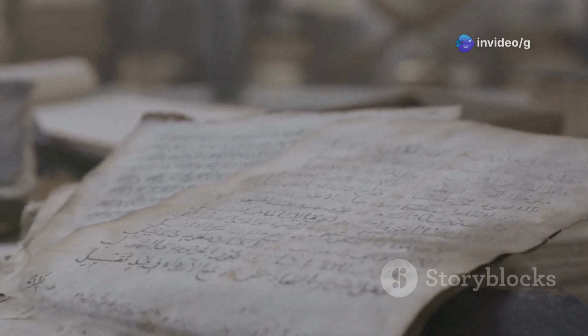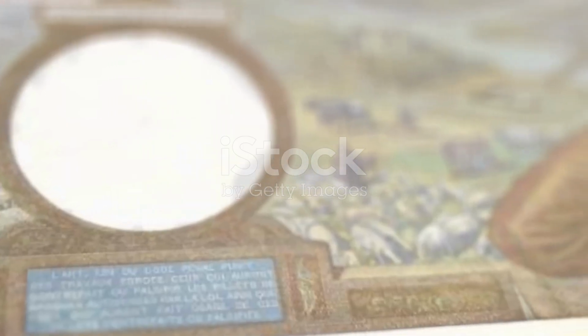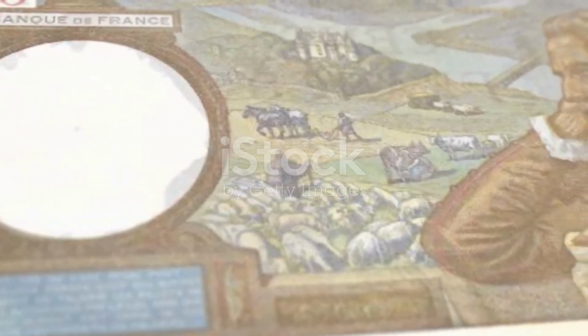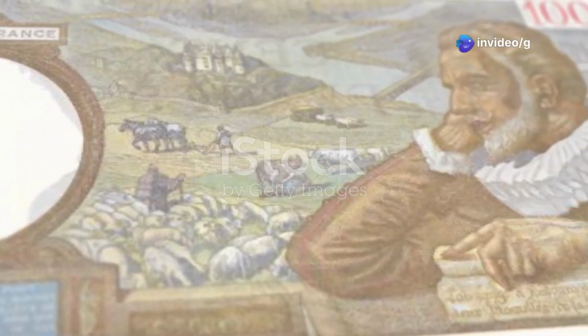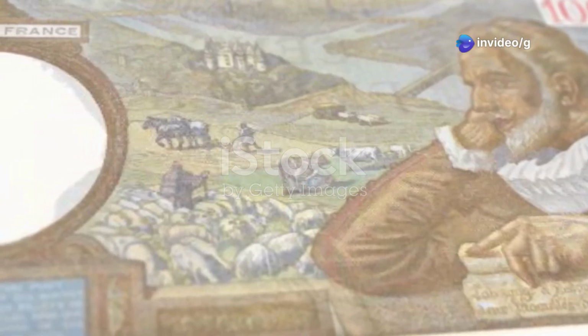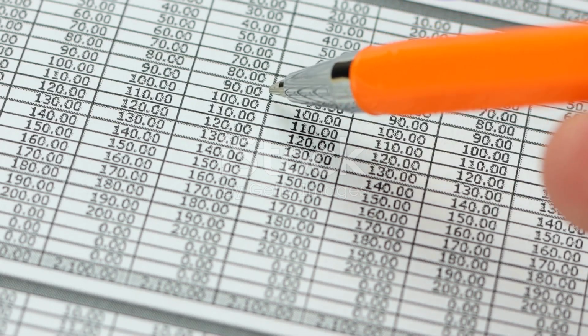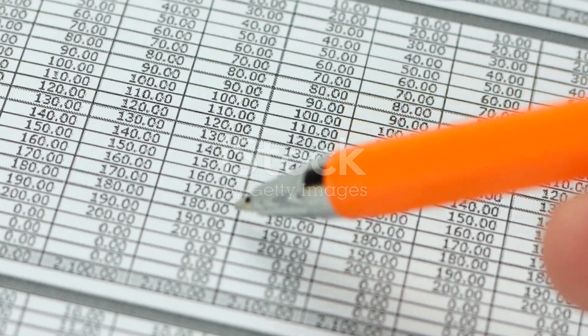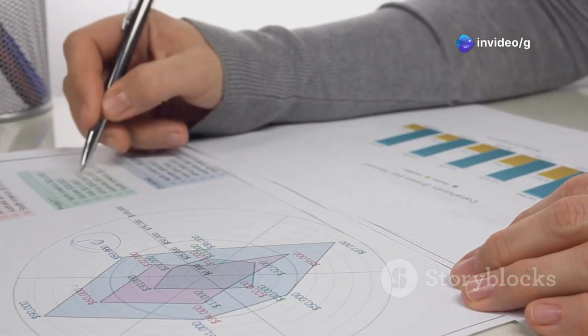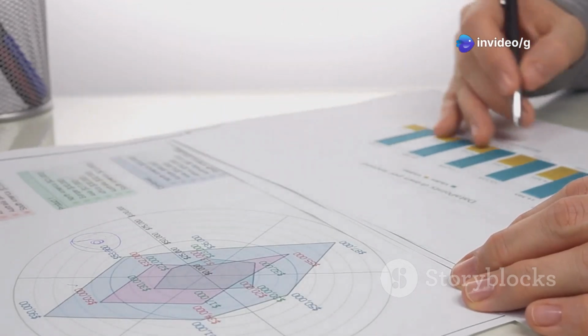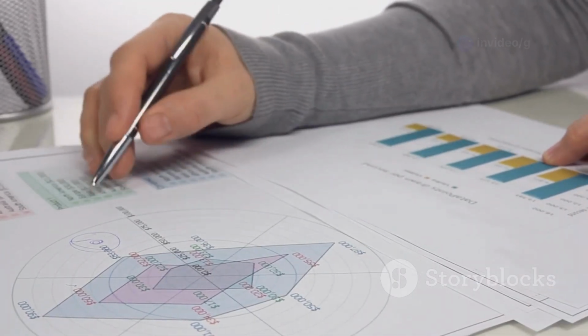The need for accounting standards isn't new. Way back in the 15th century, a Franciscan friar named Luca Pacioli revolutionized accounting with his groundbreaking book, Summa de Arithmetica, Geometria, Proportioni et Proporzionalità. This book introduced the concept of double-entry bookkeeping, a system still used today. Pacioli's work was a game changer. It provided a standardized way to record financial transactions, making it easier for businesses to track their income, expenses, and overall financial health. This innovation paved the way for modern accounting practices and the development of standards like IFRS and GAAP.